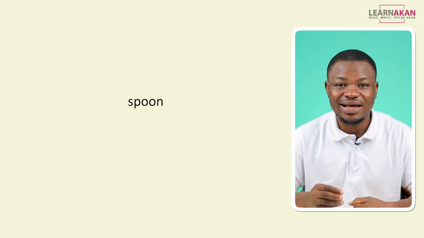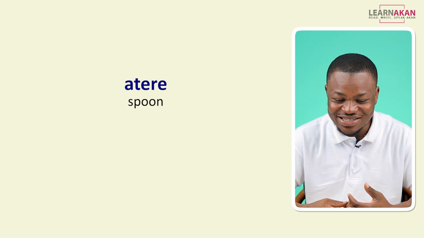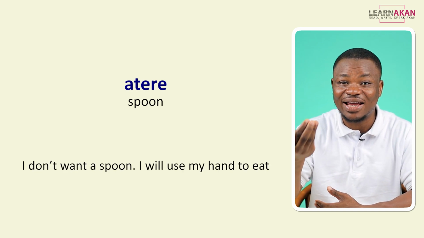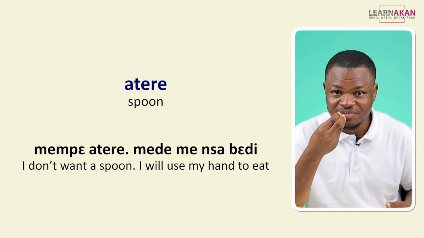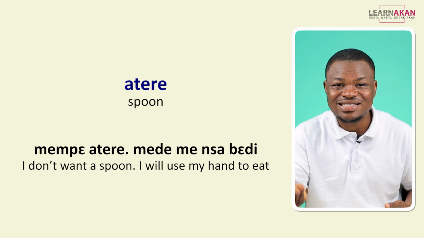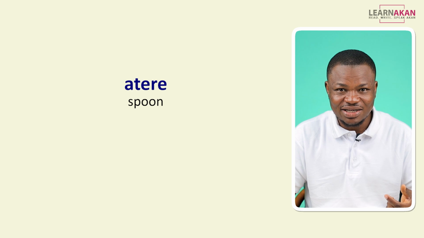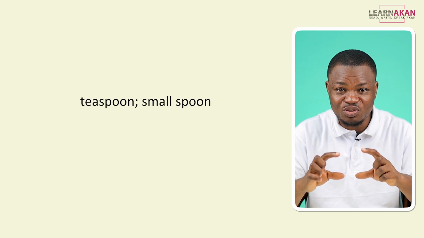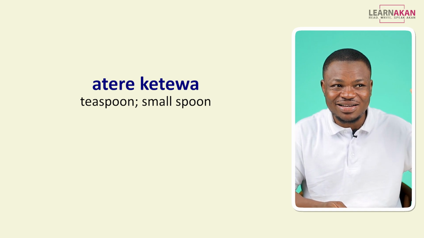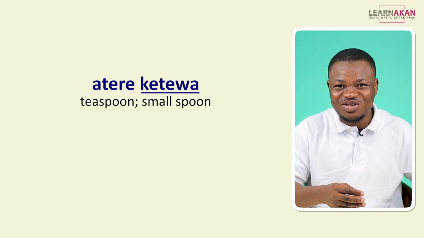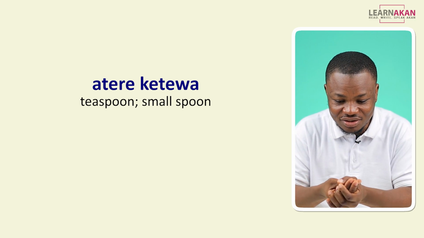We have spoon, and that is atre. So if I want to say I don't want a spoon, I'll use my hand to eat, I would say mempe atre, mede mensa bedi. Now, this is your regular spoon. But if you're talking about teaspoon, the small spoon, then you have atre ketewa. If you took our lesson on the adjectives, you know ketewa is small. So atre ketewa is small spoon.